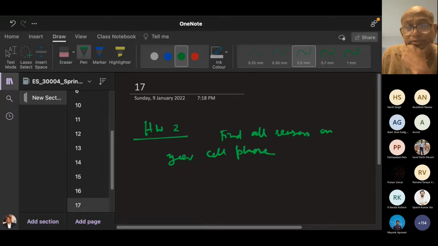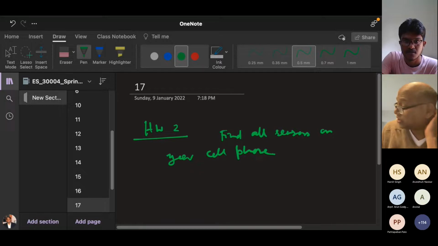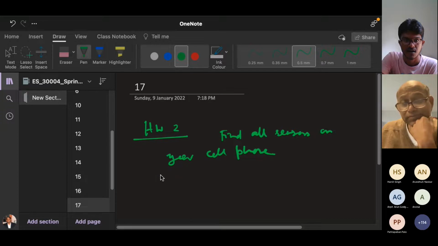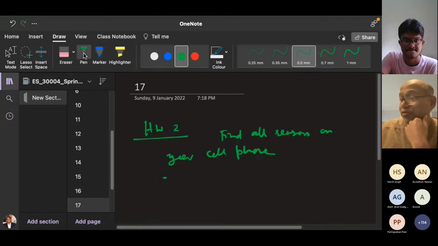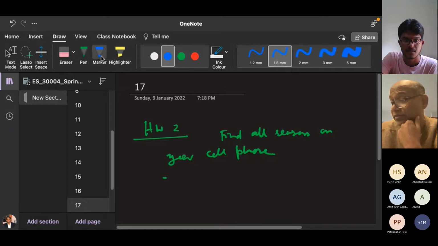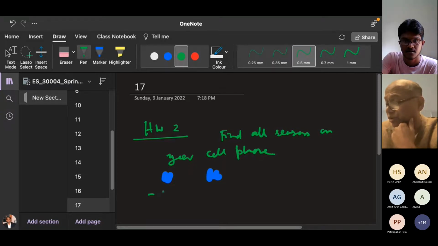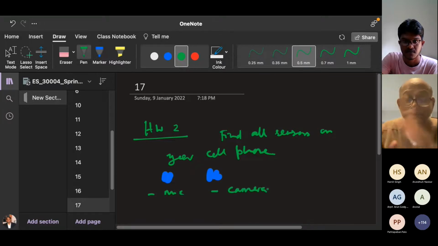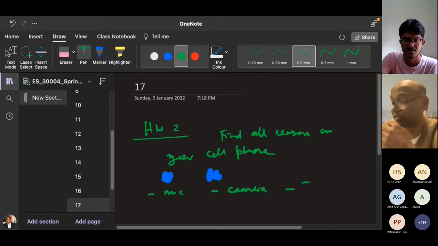Bansi? Yes, sir. Okay, can you tell me what the sensors in your cell phone are? Tell me one or two sensors. Your microphone is a sensor, right? Yes, sir. So microphone. Also, the face recognition camera. So microphone, and camera. Not face recognition camera; face recognition is software. Then tell me another sensor, the touch screen. Yes, sir. Sensor means you are getting inputs to the system. Tell me one more sensor.